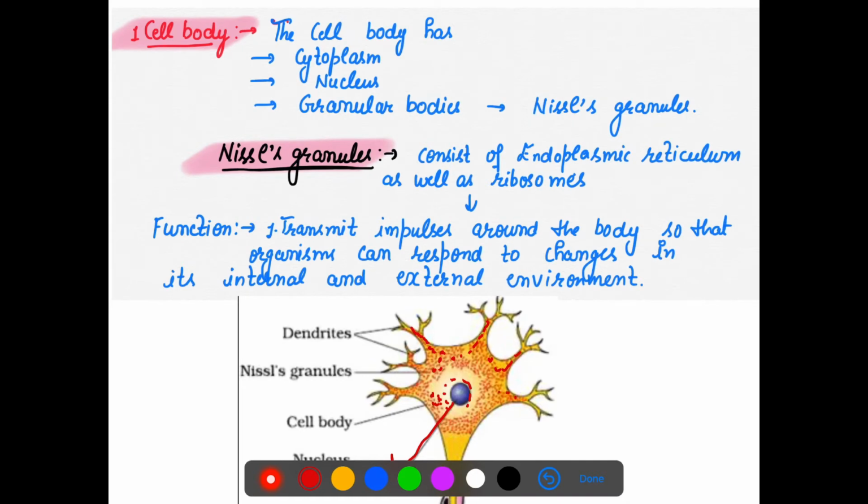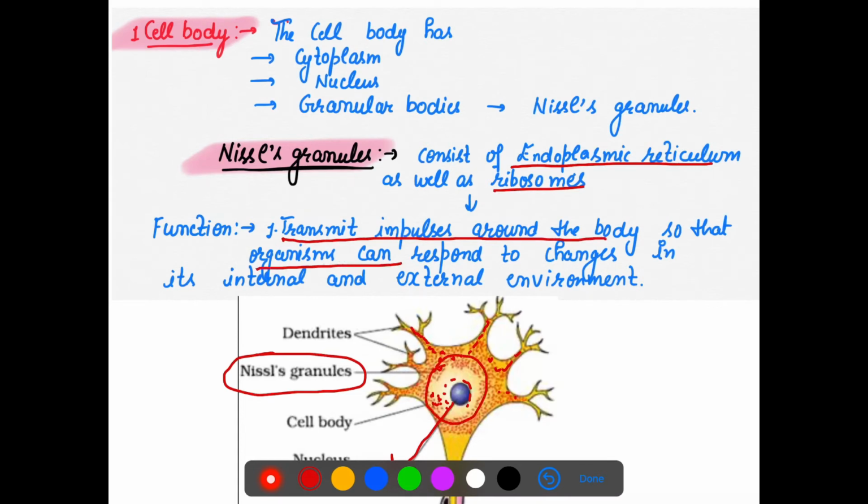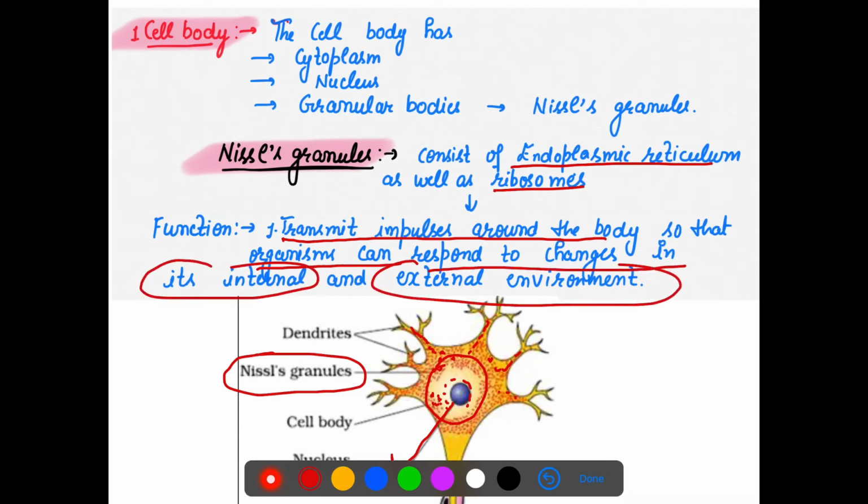These granular bodies are called Nissl's granules, and they are also present in the cell body. What is the role of Nissl's granules? They have ER as well as ribosomes, so they play a very important role in protein synthesis also. They transmit impulses around the whole body of the neuron, so that organisms can respond to changes in the internal and external environment.